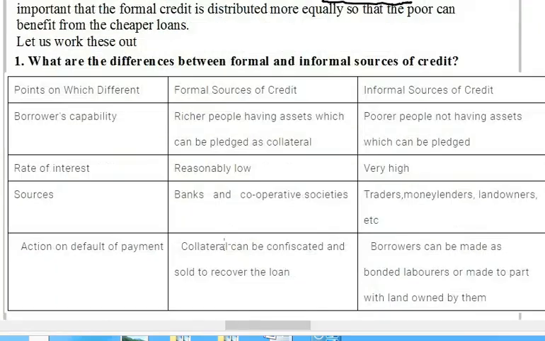Let us see a few important questions over here. What are the differences between formal and informal sources of credit? Number one, the borrower's capacity. Formal sources of credit: richer people have assets which can be pledged as collateral. So you can always show collateral and take a loan, because a rich person has assets. Assets means property or maybe business concerns like that. Informal sources of credit: poorer people do not have assets which can be pledged, so they do not have anything to show.